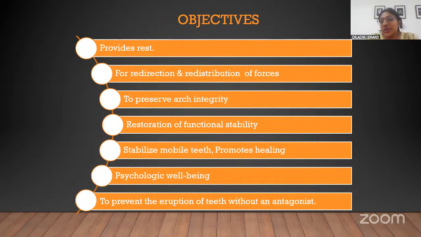The other thing you will have to think about is when the patient comes to you with a grade 2 mobility, and you will have to proceed with a periodontal surgery. But when we open the flap and do the procedure, sometimes the mobility increases after surgery. So that grade 2 mobility can become grade 3, and it can even result in loss of teeth. Sometimes we need to stabilize the teeth for some time to promote healing. So in such cases, temporary or provisional splinting is done.